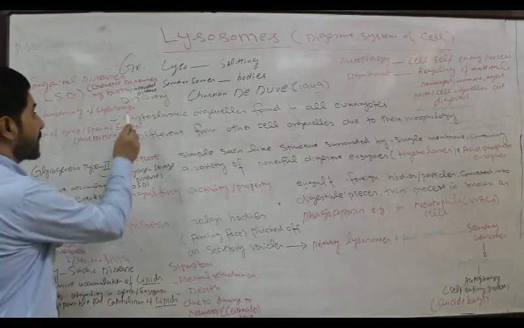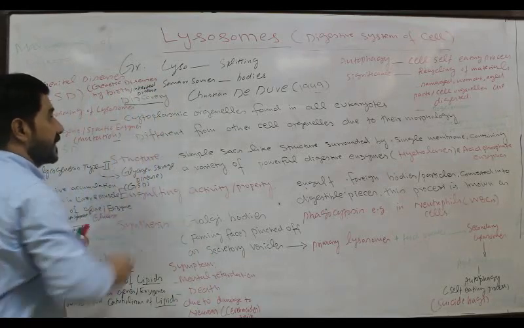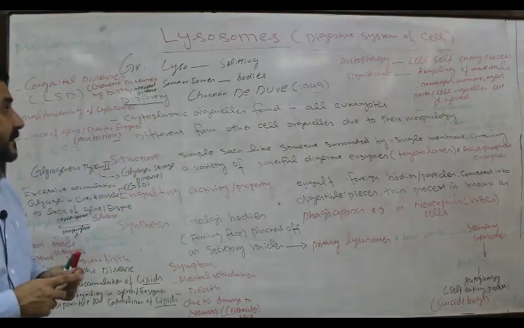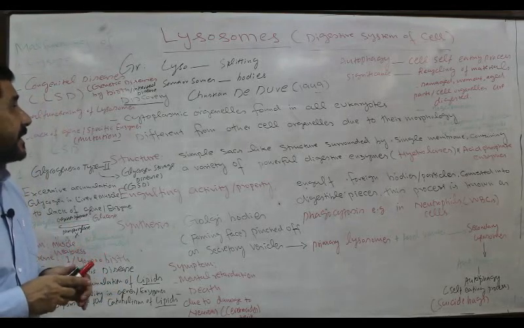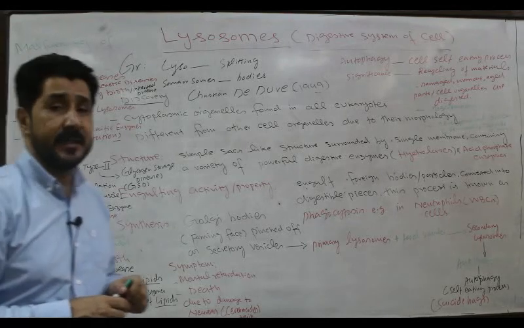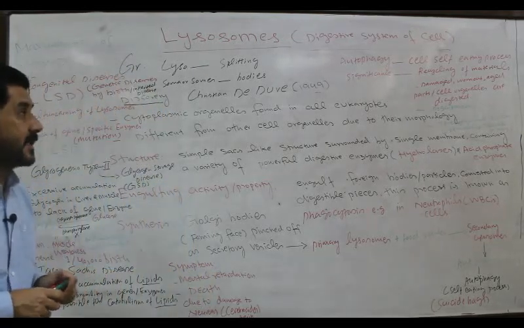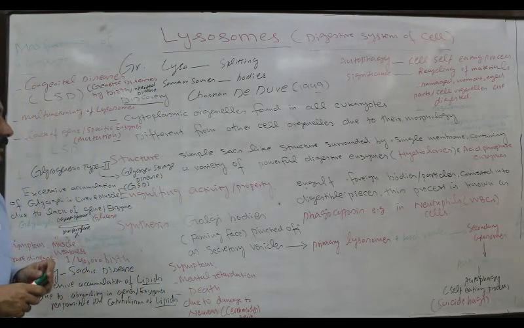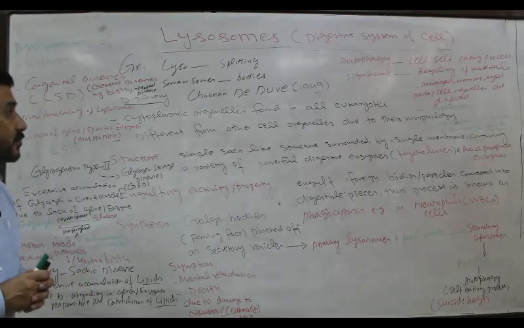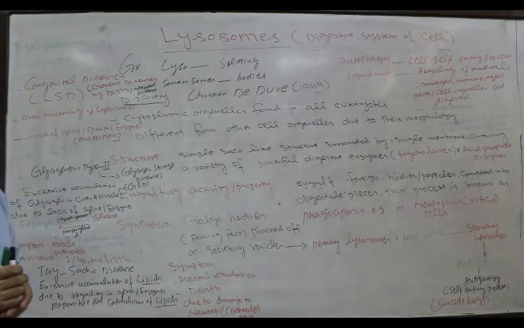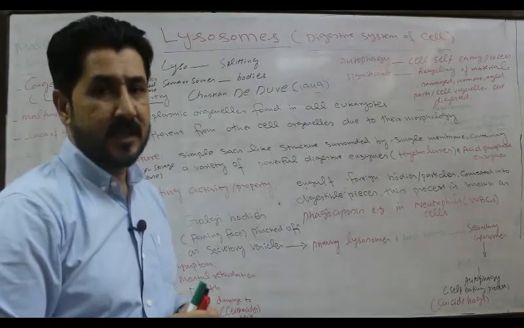Now, who discovered these important cell organelles? It was Christian de Duve in 1949 who discovered these important cell organelles. Now, what are lysosomes? Lysosomes are cytoplasmic organelles found in all eukaryotes.